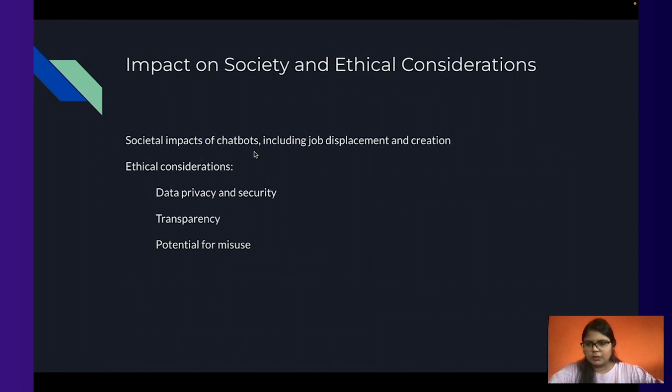Ethical considerations are obviously data privacy and security. And transparency is the thing that if you are giving some information to a chatbot, it should transparently inform you that you are talking to a chatbot and that this information of yours is getting recorded and this is not. So this reduces the potential for misuse. If a person is aware of what information they are giving and where the data is being used, then the potential for misuse decreases. So we have to consider these impacts as well.